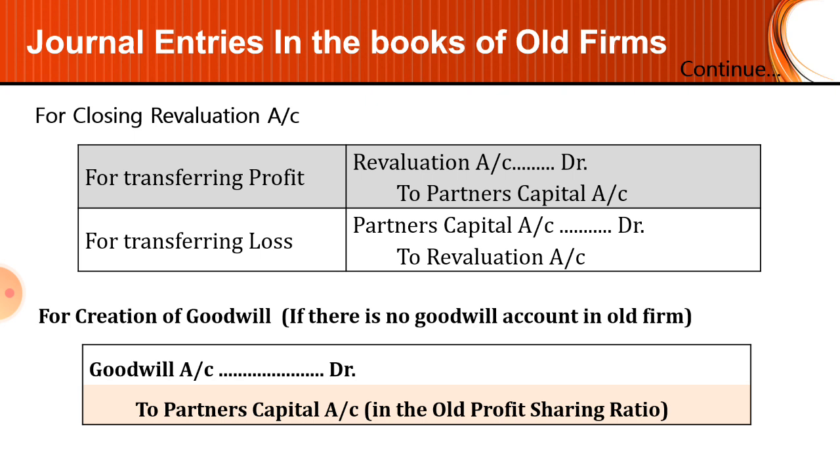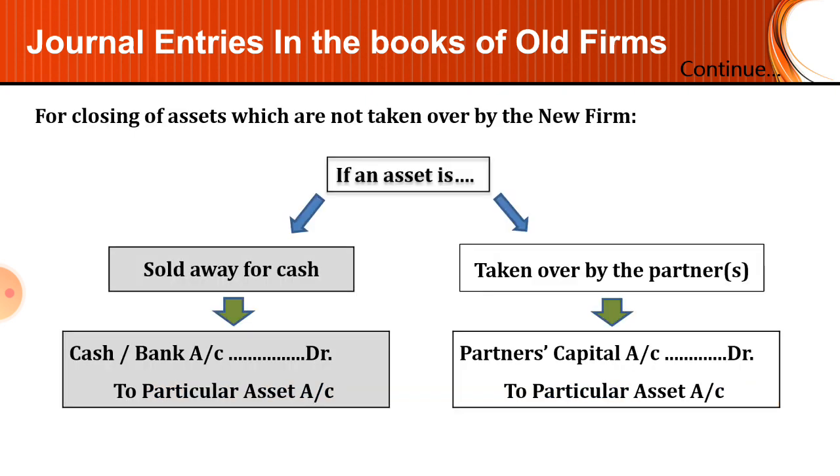For creation of goodwill, if there is no goodwill account in the old firm, it means that in the balance sheet there is no goodwill account and in the problem we have to create a goodwill account, then the entry will be goodwill account debit to partners' capital account. In this case, the goodwill will be shared in their old profit sharing ratio directly to the partners' capital account.